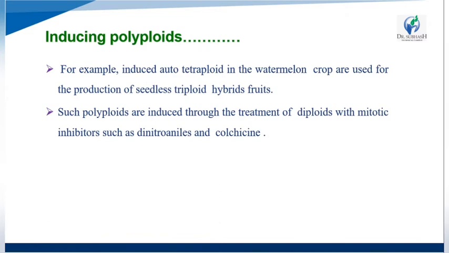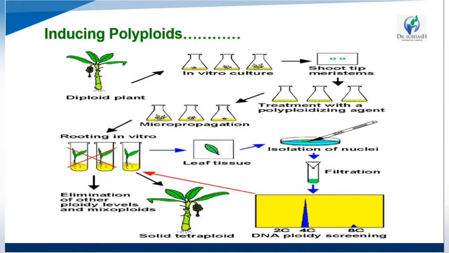Okay, so this is the process: diploid plants are arranged in in vitro culture, then shoot apical meristem, and then treatment with the polyploidizing agent. Micropropagation is followed, and further in vitro rooting, and then leaf tissue is used directly for the elimination of the other ploidy levels and mixoploids.